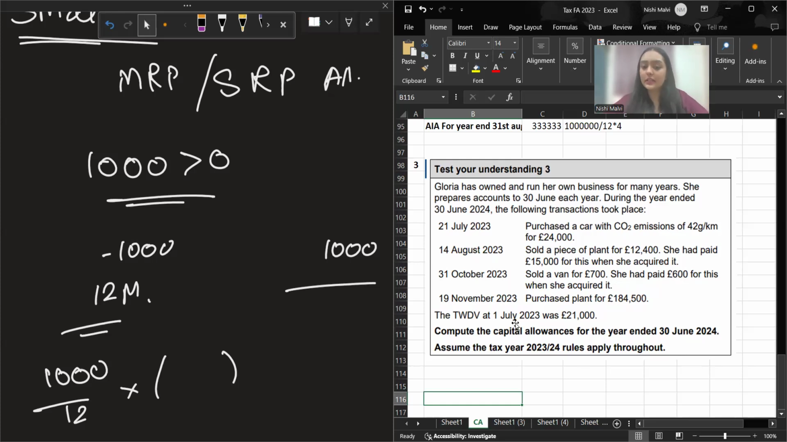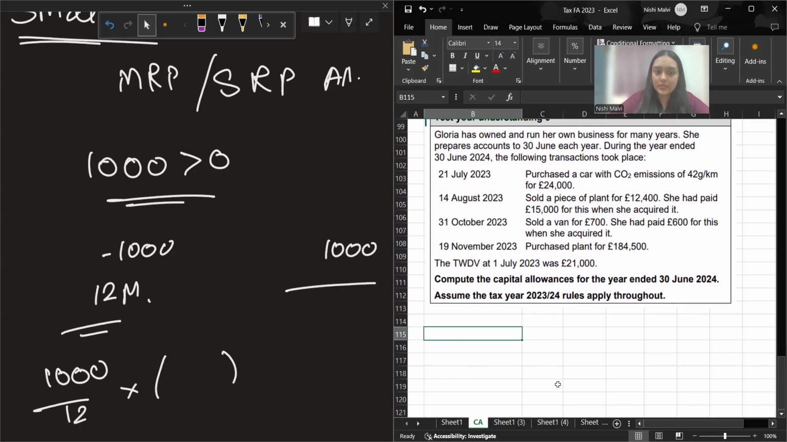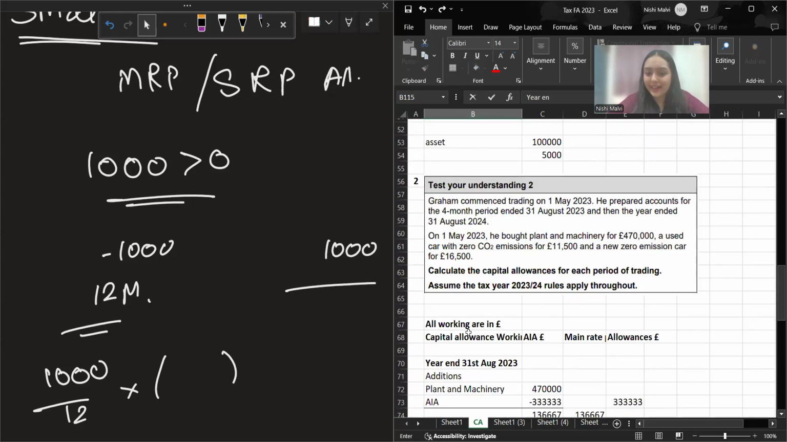Okay. And the tax written down value at 1st July is 21,000. Annual allowance for the year ended 30 June 2024. This is the year start, right? Assume the tax year 23-24 rules will apply. Okay. So Gloria Company, let's do this. So year end. Oh, great. I can copy the format.